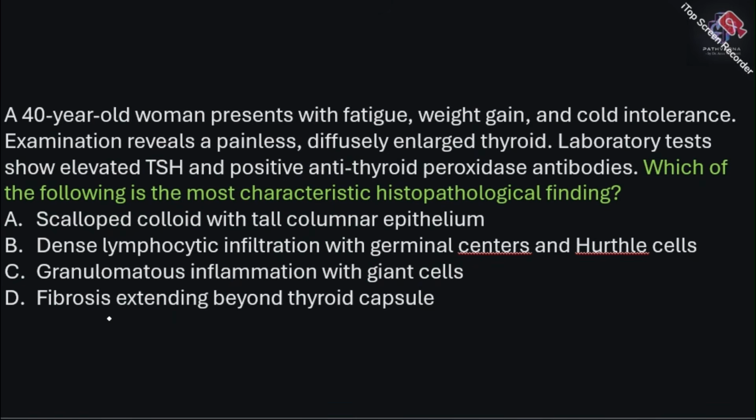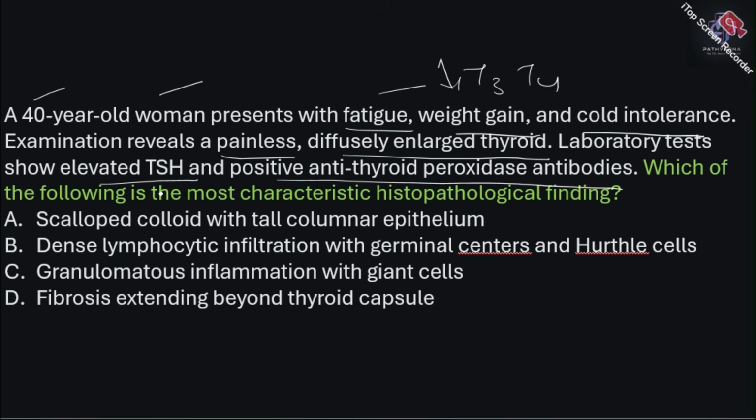Okay, next question. A 40-year-old female presents with fatigue, weight gain and cold intolerance. See, 40 female, fatigue, weight gain, cold intolerance, features of reduced T3 T4, which is hypothyroidism. Examination reveals a painless diffusely enlarged thyroid. Laboratory levels show elevated TSH and positive anti-TPO antibodies. Which of the following is the most characteristic histopathological finding?